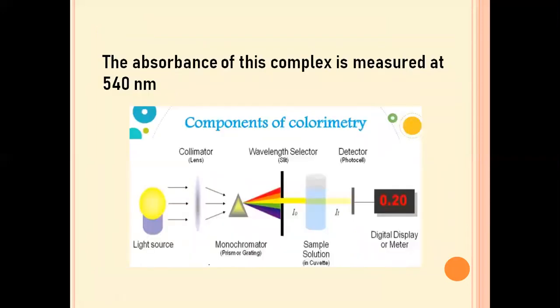So here, as I've already told, the complex that is formed will absorb at 540 nanometer, since the lambda max for this complex is at 540 nanometer. So we make use of colorimetry to find out the absorbance of the complex. In colorimetry, we have the light source and the monochromator. The light will be sent to the sample solution, that is the picrate as well as creatinine complex, and we read the absorbance by making use of the colorimeter.